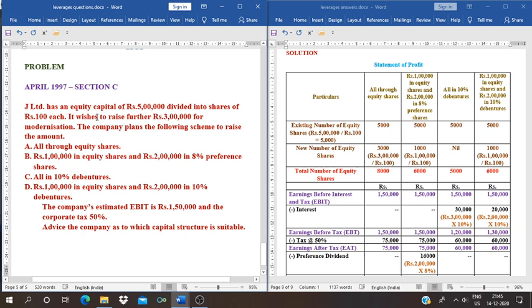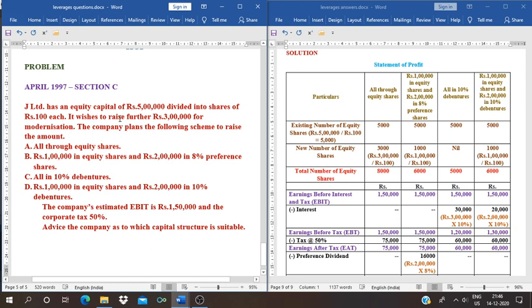Here, J Limited has an equity share capital of rupees 5 lakhs and the face value of the equity share is rupees 100. With the help of this, we can calculate the number of equity shares, that is 5 lakh divided by 100.